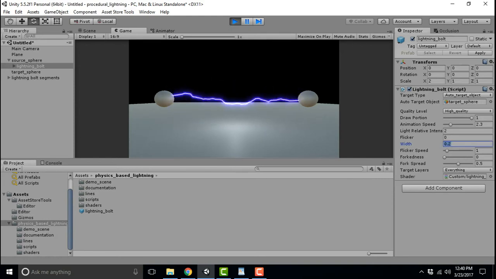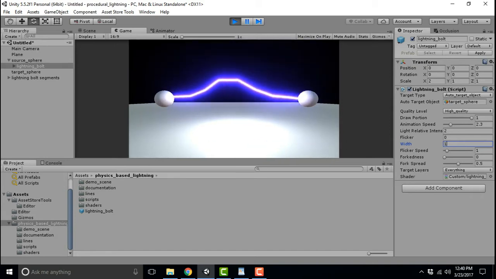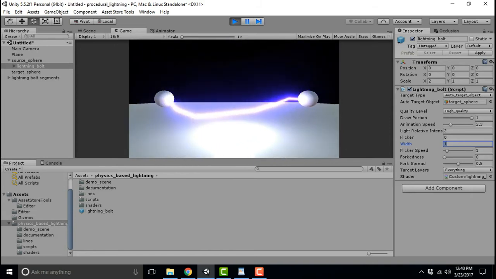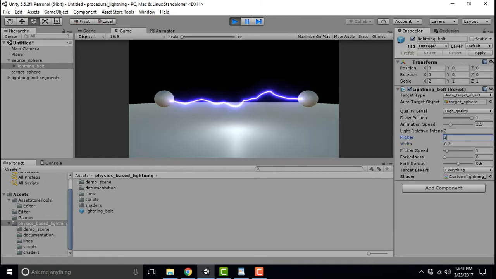The Width slider controls the base width of the bolt. The Flicker slider allows the width of the lightning bolt to dynamically change.